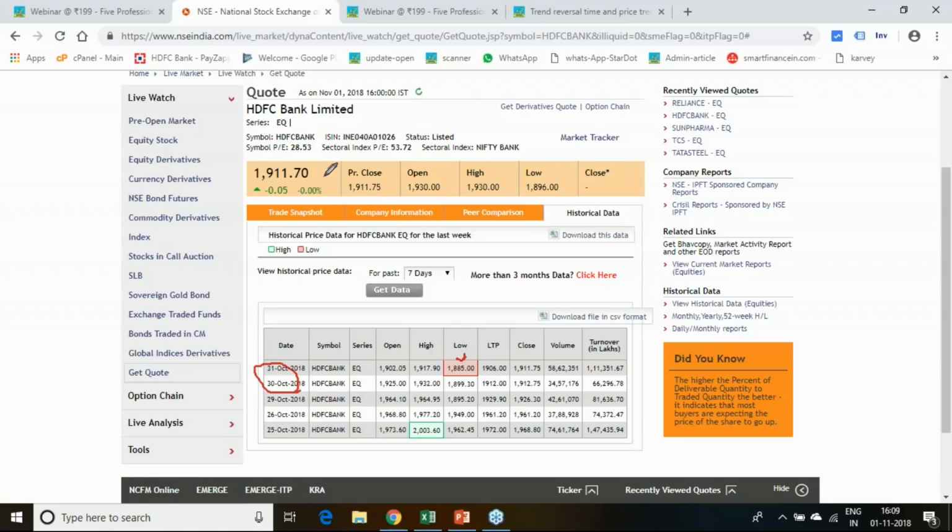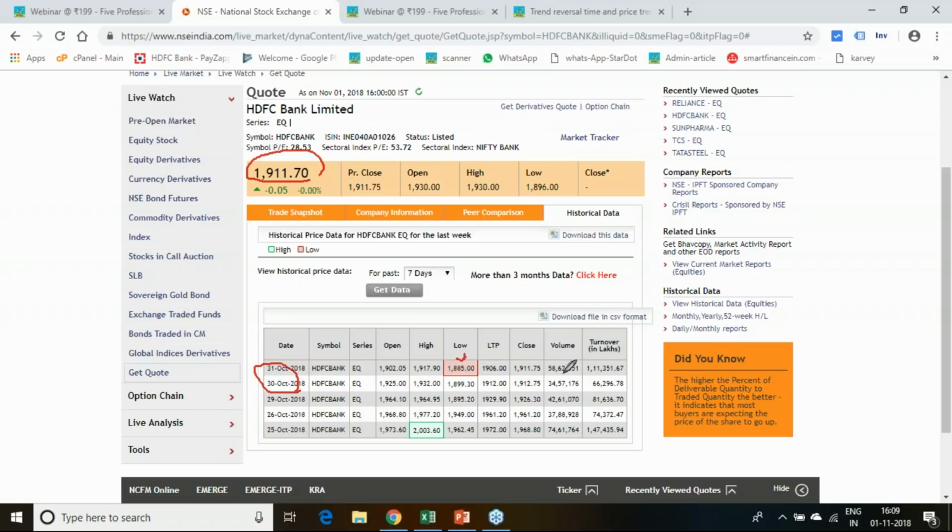We had a very small negative closing on 31st October, and we are experiencing a similar kind of very small positive closing on 1st November. But it is exactly the opposite trend of what we experienced today.